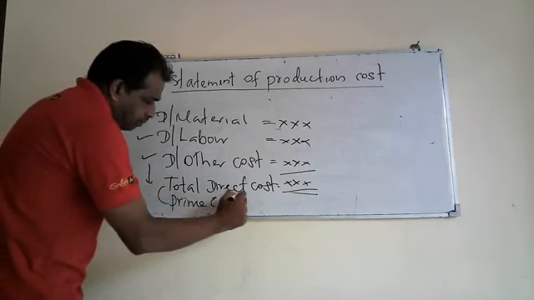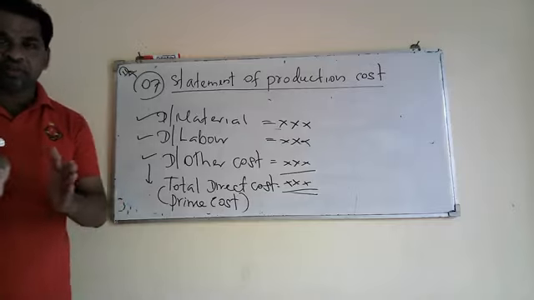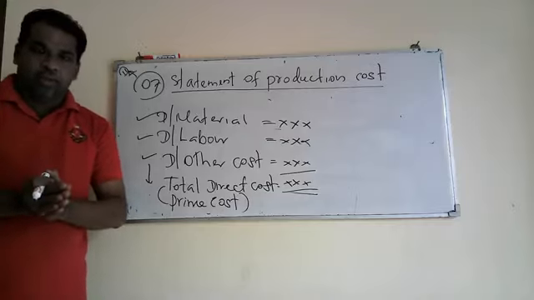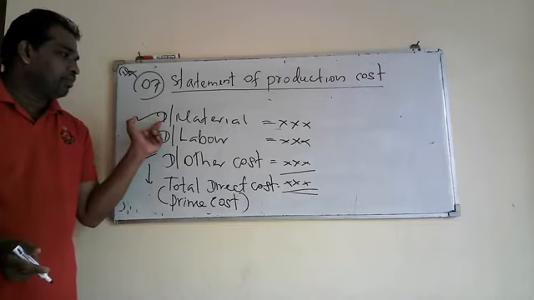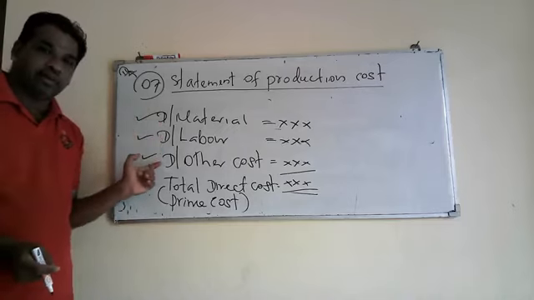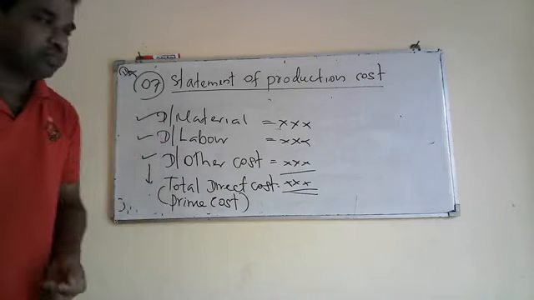Prime cost is a similar term. What is prime cost? Prime cost consists of three parts: direct material cost, direct labor cost, and direct other cost. So total direct cost equals prime cost. You understand, right?